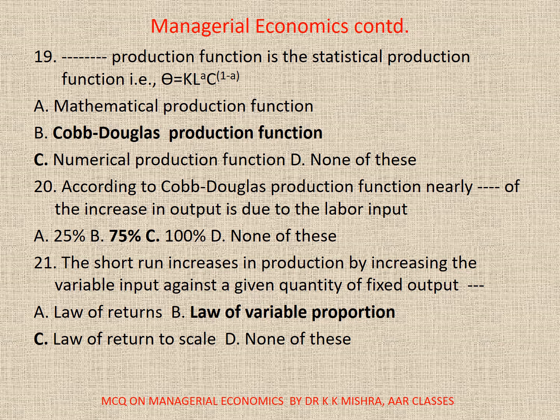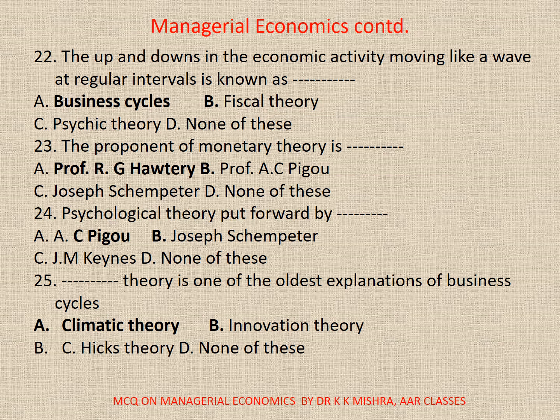20. According to Cobb-Douglas production function, nearly dash of the increase in output is due to the labor input. A. 25%, B. 75%, C. 100%, D. None. The correct option is B, 75%. 21. The short run increases in production by increasing the variable input against a given quantity of fixed input is dash. A. Law of returns, B. Law of variable proportion, C. Law of return to scale, D. None. The correct option is B, law of variable proportion.